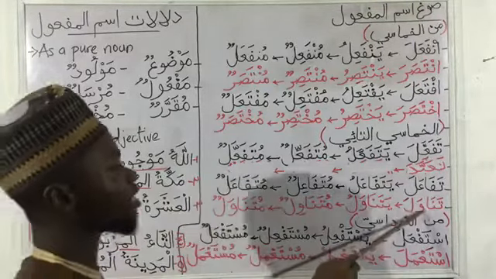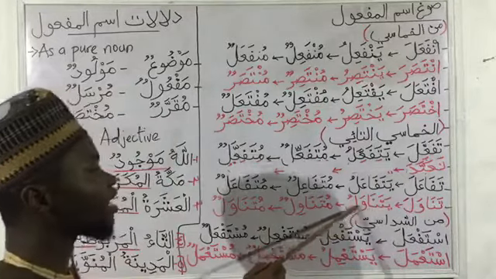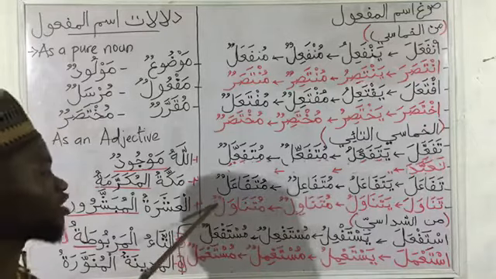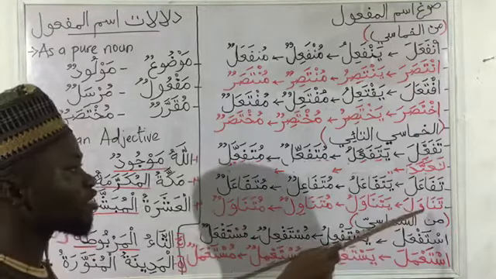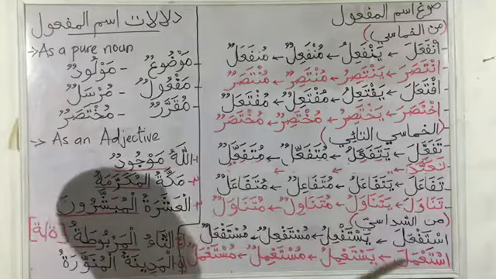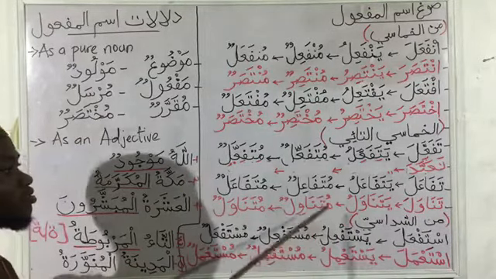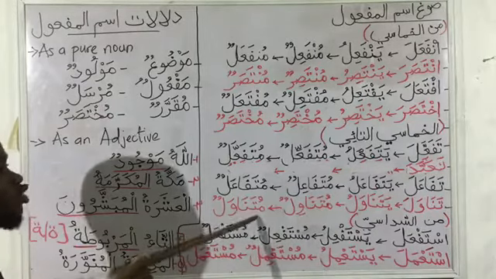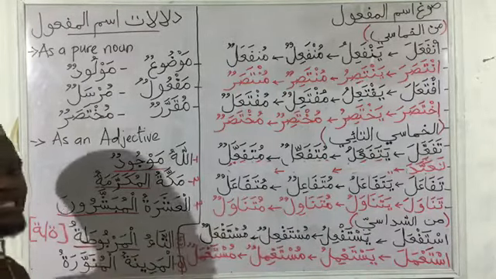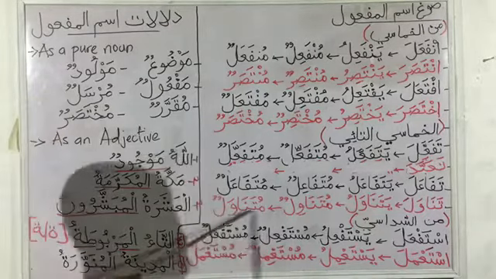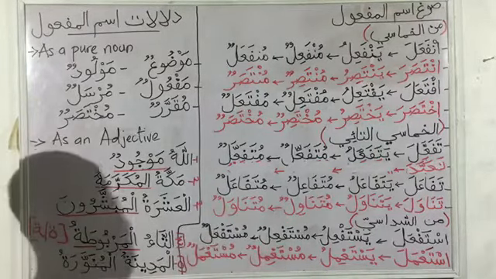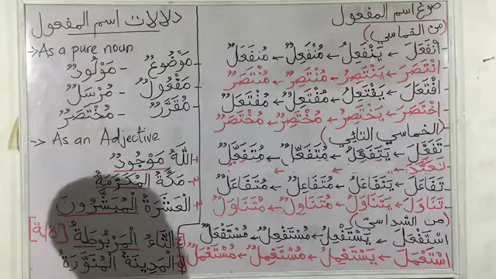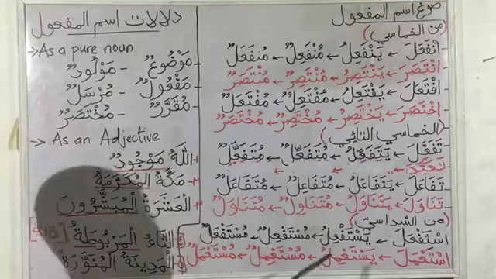An example is tanawala, yatanawalu, mutanawilun, which is the ismu fa'il, and mutanawalun, the ismu maf'ul. Tanawala means to take. Yatanawalu is taking. Mutanawilun, the one that takes. Then mutanawalun, the entity that is being taken. So we can say at-ta'amu mutanawalun. So the food that is taken.